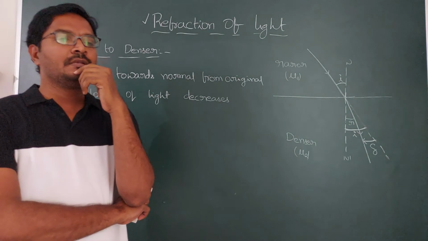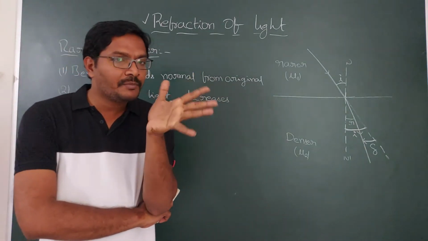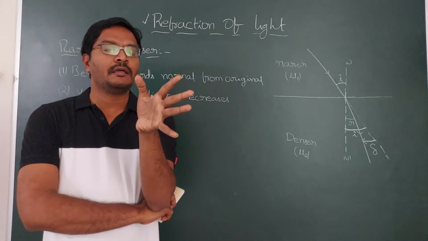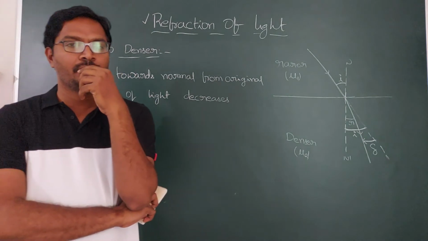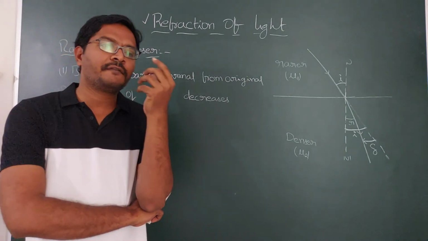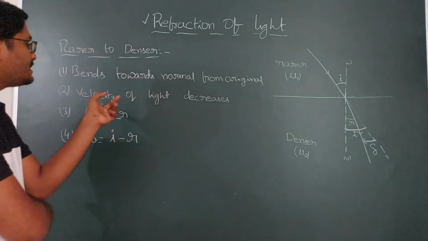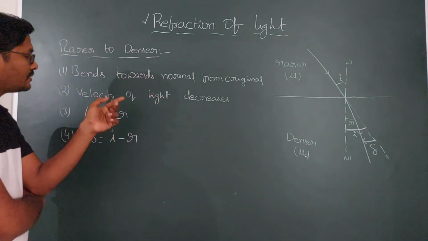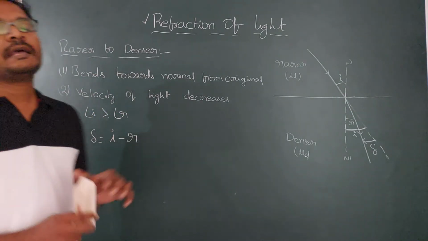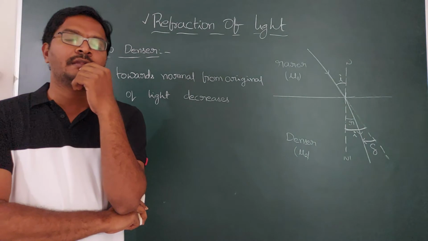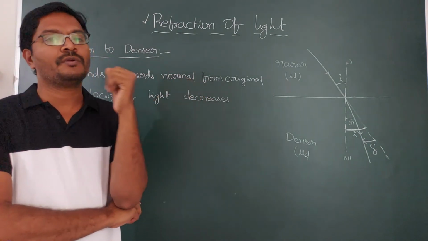If you are given that a light ray is passing from one medium to another and we observe that the angle of incidence is greater than the angle of refraction, can you say from which medium to which medium it is passing? As the angle of incidence is greater than the refracting angle, we can say light is traveling from rarer to denser.